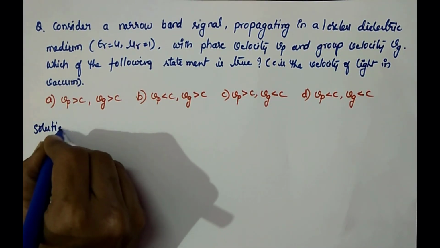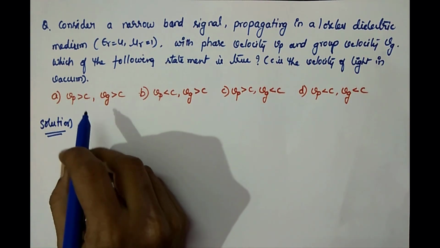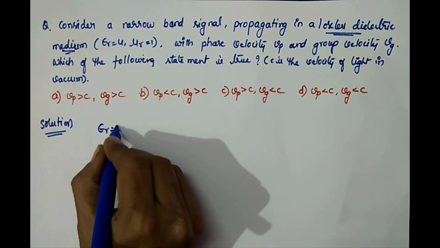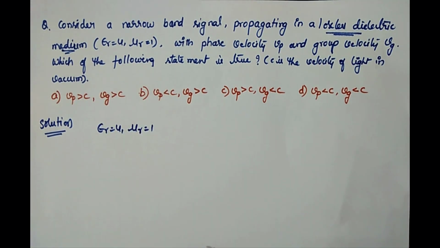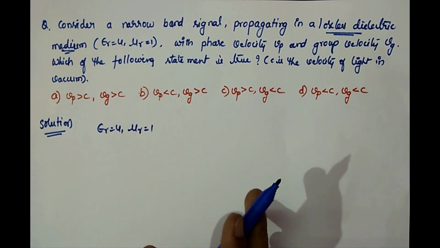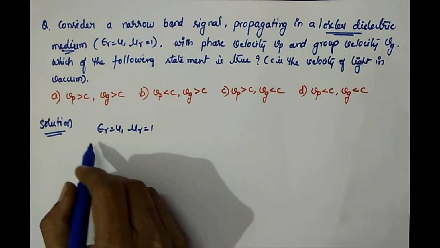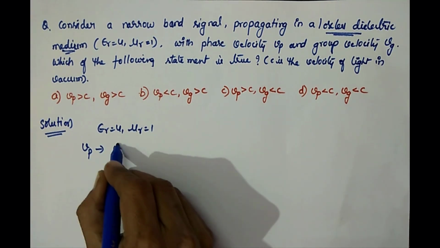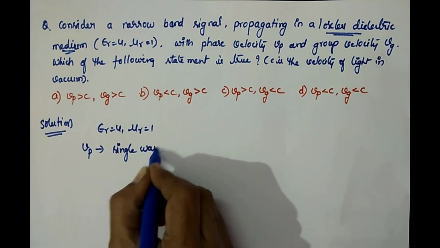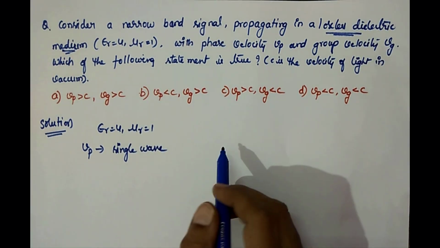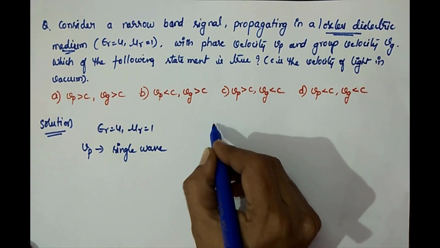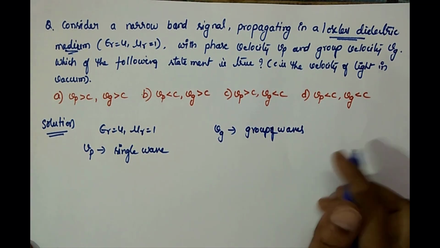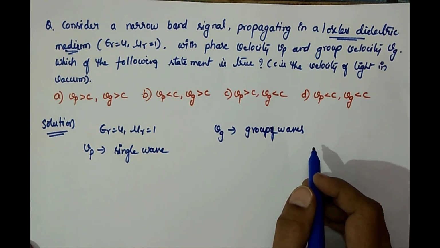I'll see the solution. The medium is a lossless dielectric medium with epsilon r equal to 4 and mu r equal to 1, with phase velocity Vp and group velocity Vg. What is actually phase velocity? Simply speaking, it is the velocity with which a single wave is traveling in the medium. And what is the group velocity Vg? It is the velocity with which a group of waves is traveling.